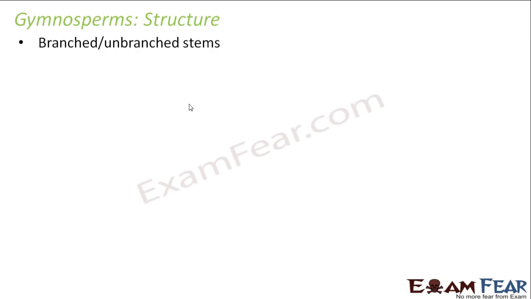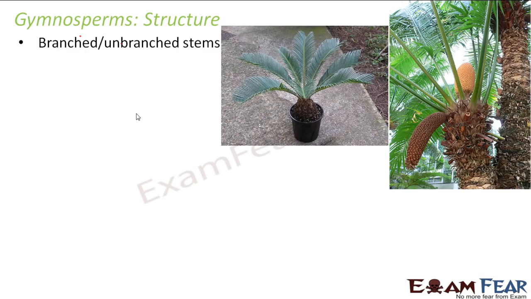Talking about their stems, they can have branched or unbranched stems. Examples of plants where we see branched stems is pine. An example of a plant where we see an unbranched stem is cycas. So here this is cycas where we see an unbranched stem. And this is pine where we see branched stems. The stems actually branch out, but here the stems are not branched out. Each one is an individual stem.